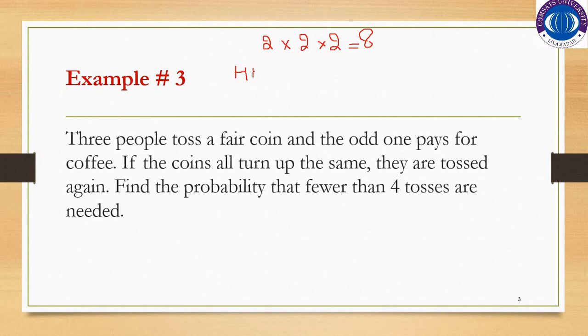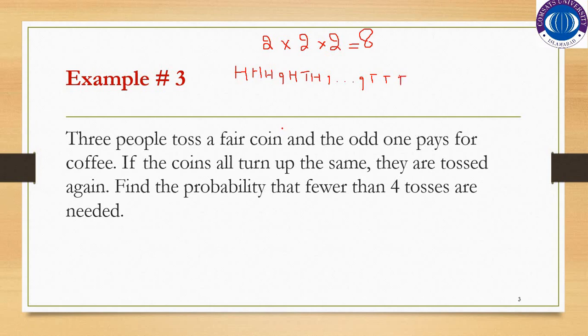The possibilities would be head, head, head. That is, all 3 of them get head on their coin. Or they can have head, tail, and head. And so on, you will have the 8 possible such outcomes. The last one would be tail, tail, and tail. All 3 people will get tail on their coins.